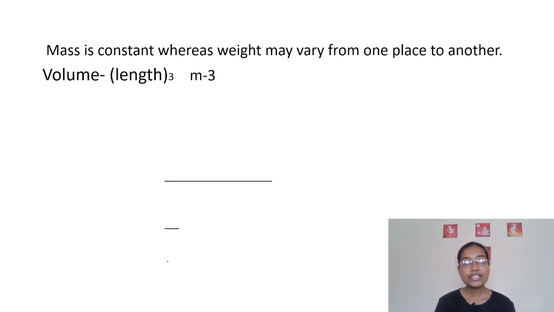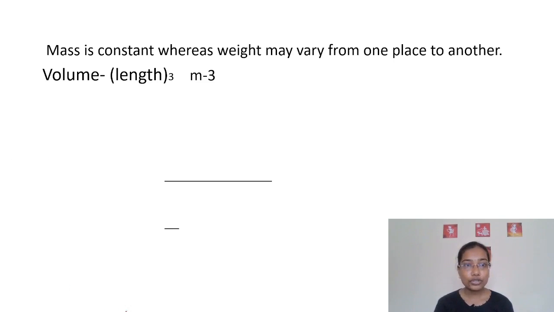Mass is constant, whereas weight may vary from one place to another. Mass is constant because the matter present in the substance will remain constant anywhere on this earth. But weight may change. If you weigh a substance on earth, it will show a different weight than on the surface of the moon, because of the change in gravity. So weight mainly depends on gravity. Mass and weight are different, and mass will be constant and weight may vary.